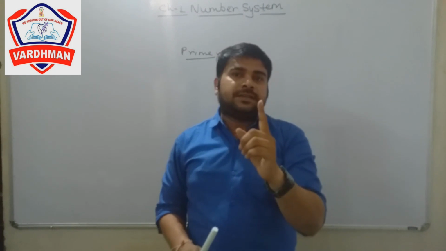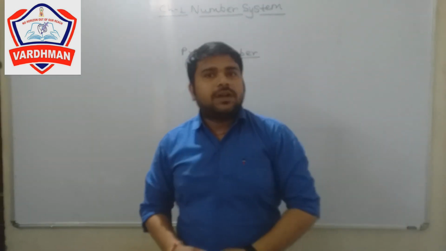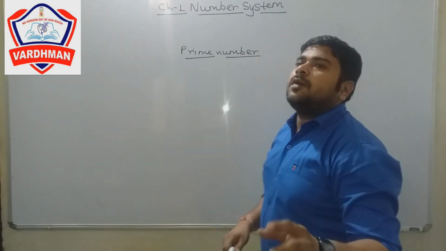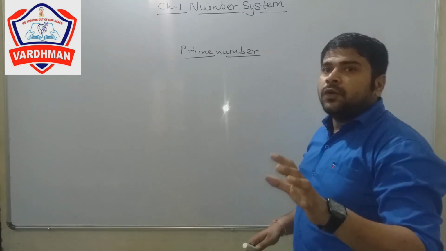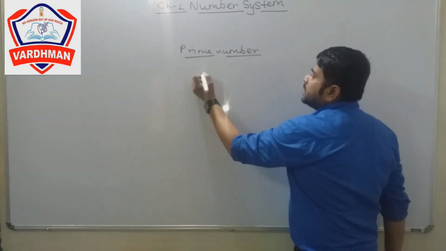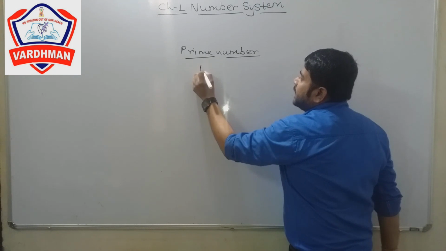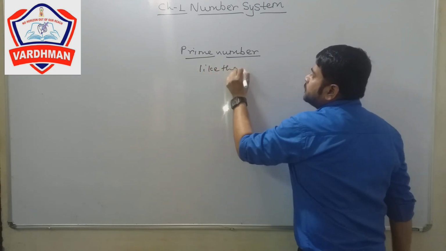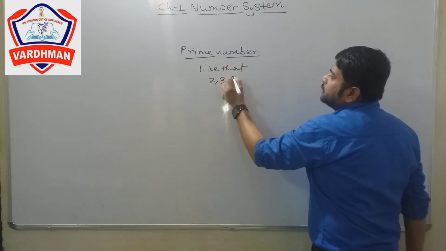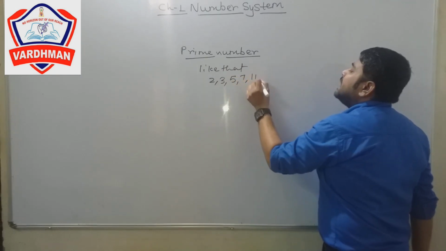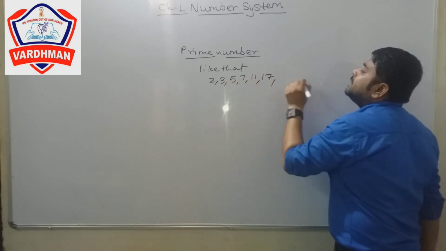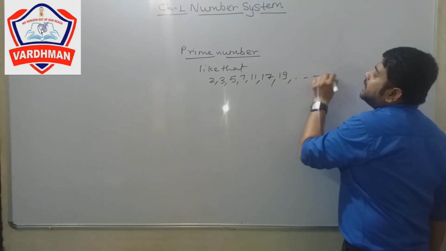This one is the prime number. A prime number is always greater than 1 and comes only in its own table.